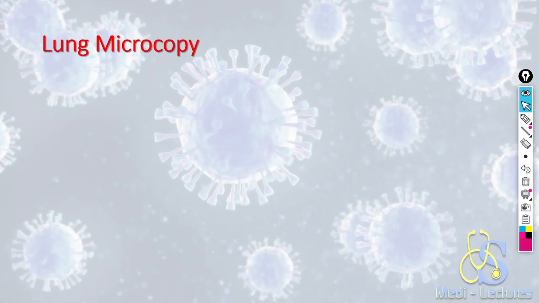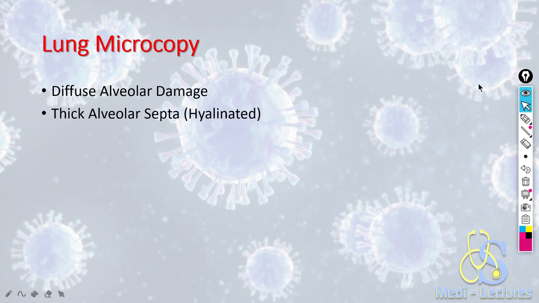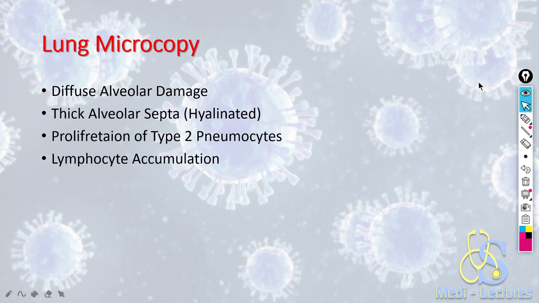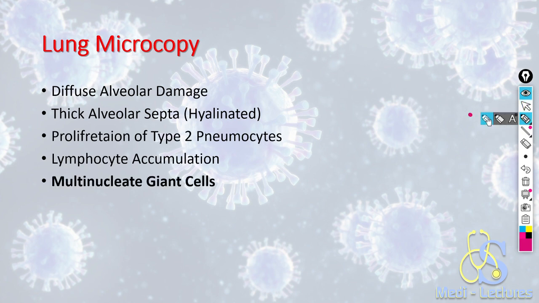So after we have seen the pathogenesis of the virus, let's see what the lung changes are in cases of COVID-19. In microscopy, we can have diffuse alveolar damage, which is a feature of ARDS, thick alveolar septa, which is due to hyalinization of the alveolar septa, proliferation of type 2 pneumocytes, lymphocyte accumulation, and multinucleate giant cells. These multinucleate giant cells confirm this pathology to be of viral etiology.